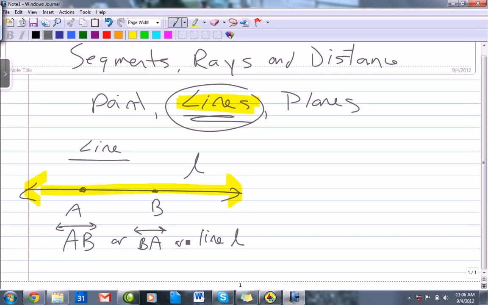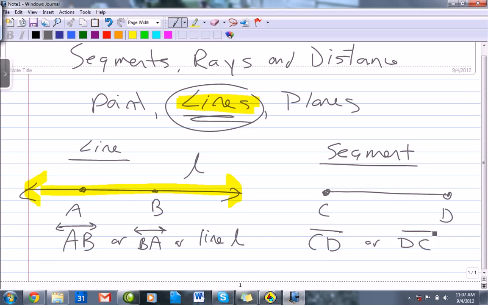Okay. Now that's a little bit different from a segment, and a segment is just a piece of that. So a segment has a length. It's finite in length. And so instead of continuing on and on forever and ever, a segment has one endpoint and another endpoint. So we'll call that CD. And again, the way that I write that is CD or DC. Order doesn't matter. Now the neat thing about these segments is that they have lengths, right? Because they are finite. So if I can measure or quantify those 2 points in one way or another, I can find the length of that finite segment.